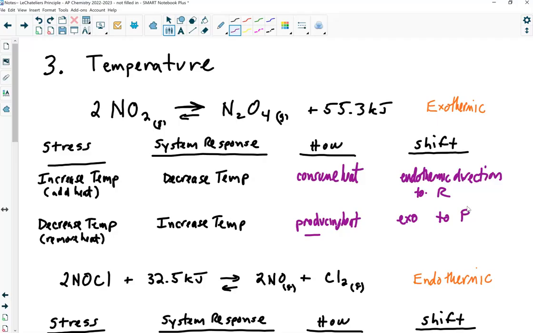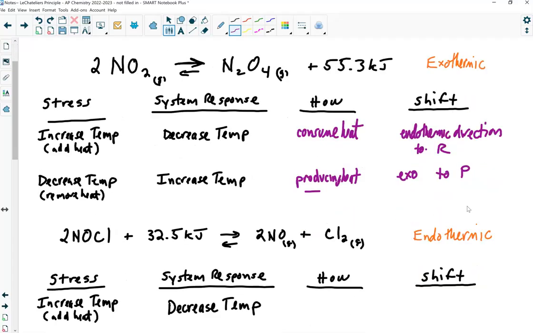So again, see what I'm doing here? Here's what you did. Here's how the system wants to respond. Then you ask yourself, how can the system do that? And in that is your answer. To consume heat, you're going to go in the endothermic direction, and whatever that direction is for the reaction as written. If I decrease the temperature, the system wants to increase the temperature. How can it do that? By making heat. How does this reaction make heat? By going in the exothermic direction. Got it? So for every one of these, think: what did I do? What does the system want to do? The exact opposite, like your pesky little brother that always wants to do the opposite of what you do, right? And then, how will it respond.